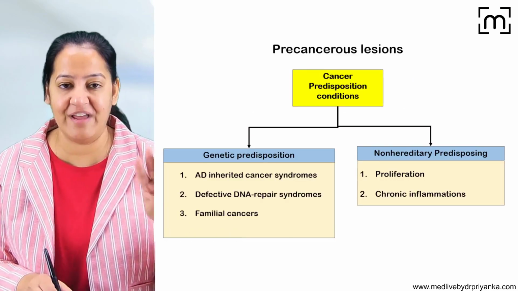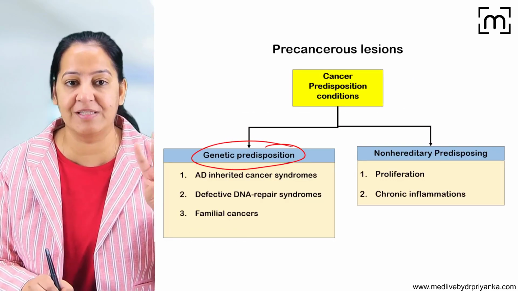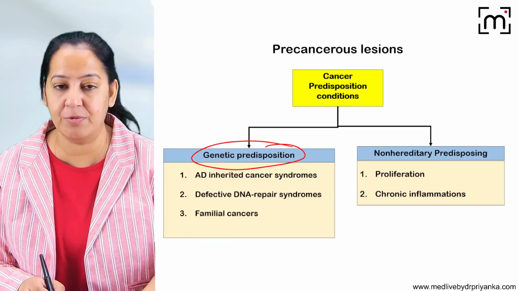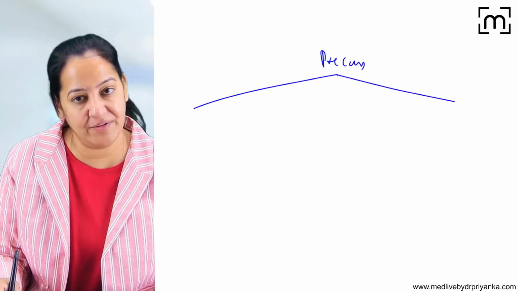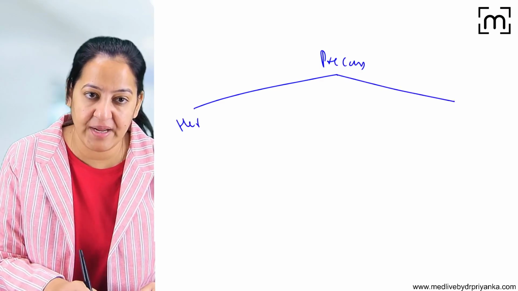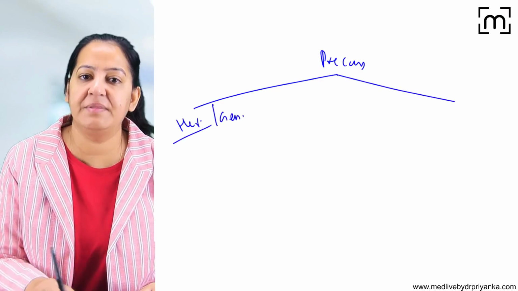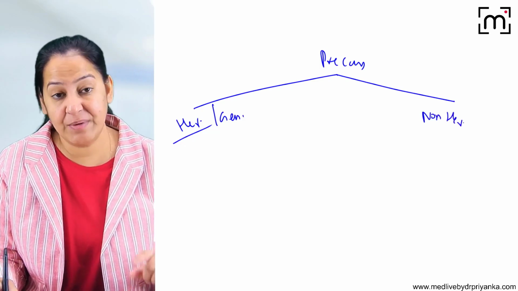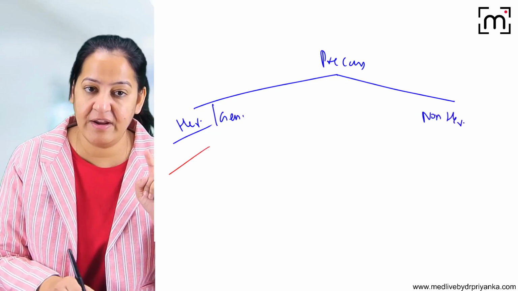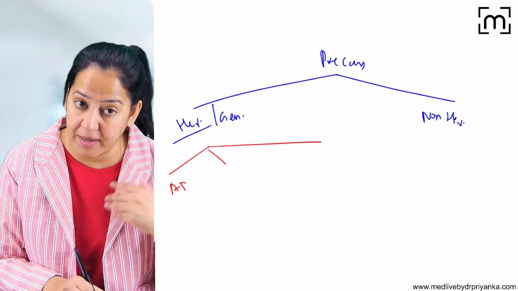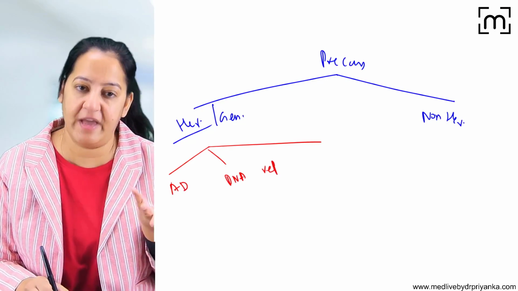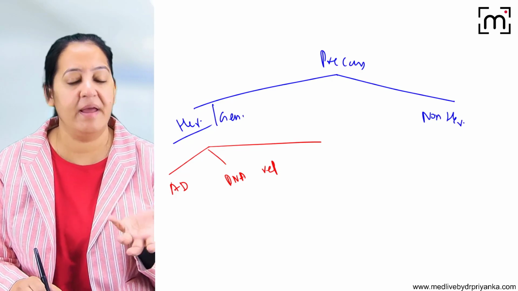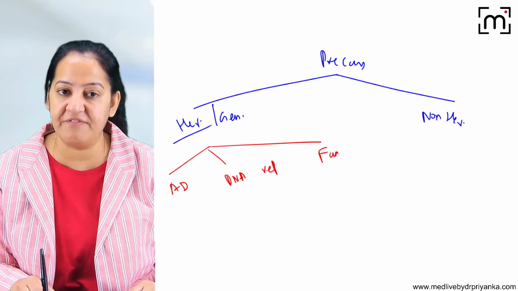So out of the genetic, we have seen there are 3 genetic predispositions. What are the 3 genetic predispositions we have seen? So I'm telling you the precancerous conditions. In precancerous conditions, we divide them into 2 groups: hereditary or genetic, and non-hereditary. So first we have completed the hereditary. In hereditary, we divide them into 3 categories. Autosomal dominant syndromes we have seen, defective DNA repair syndromes we have seen, and finally the third one we have seen, certain familial cancers.